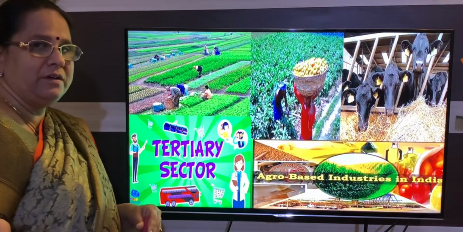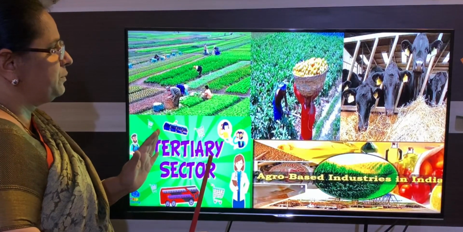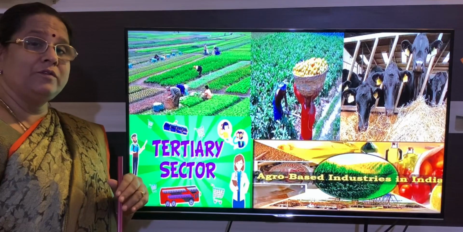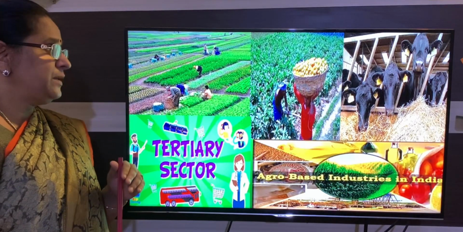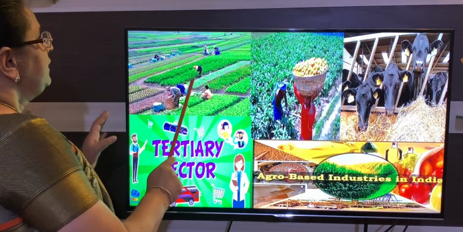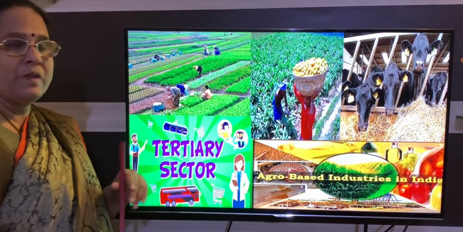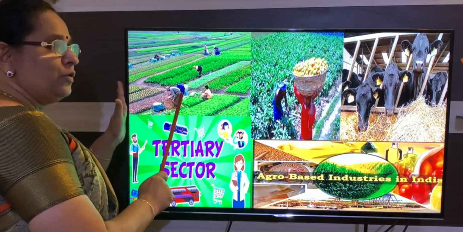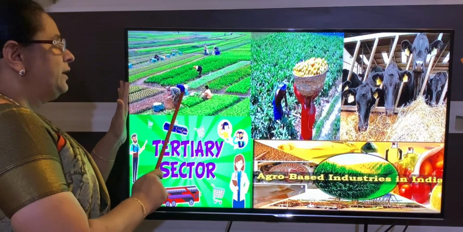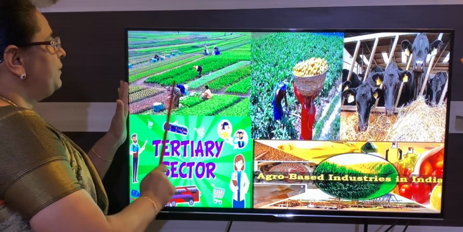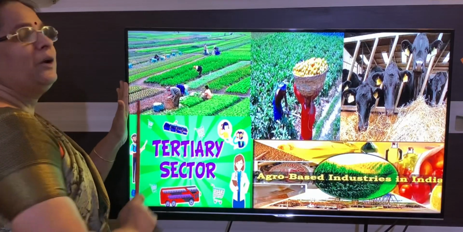See this picture, children? This is clearly explaining the importance of agriculture. See this picture and tell me what I am trying to explain here. It is the main source of livelihood. Can you see this picture? See how many people are working. They depend upon agriculture.